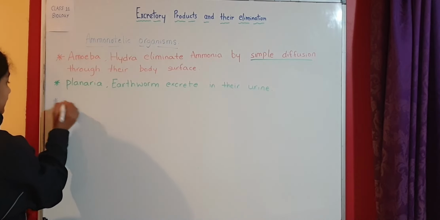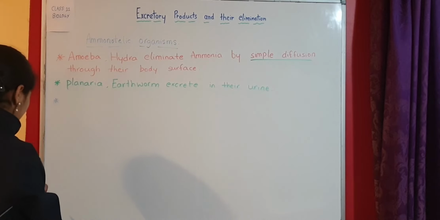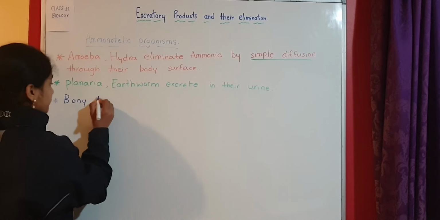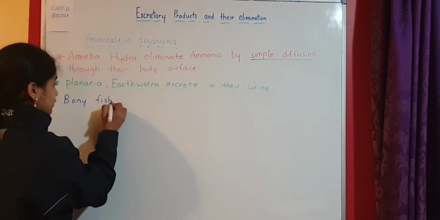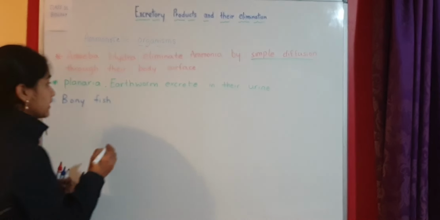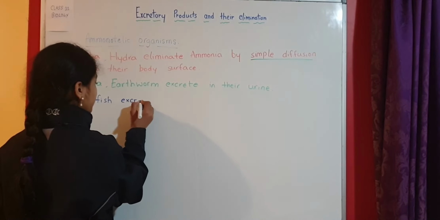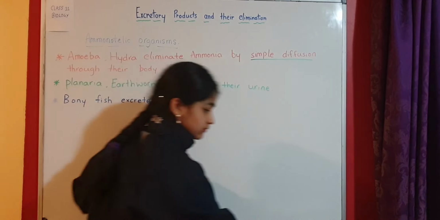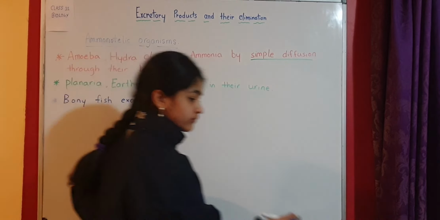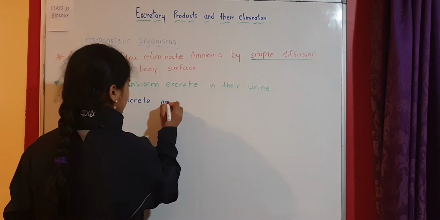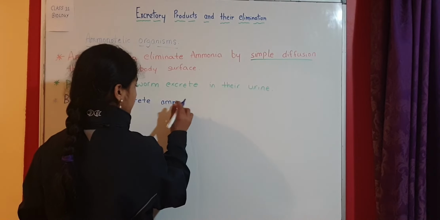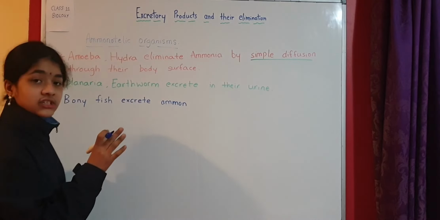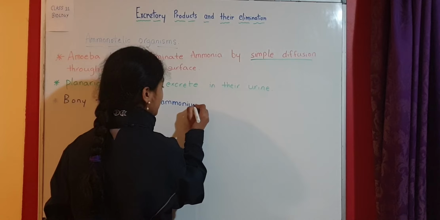Coming to the next part, bony fishes. Bony fish usually excrete ammonium ions.